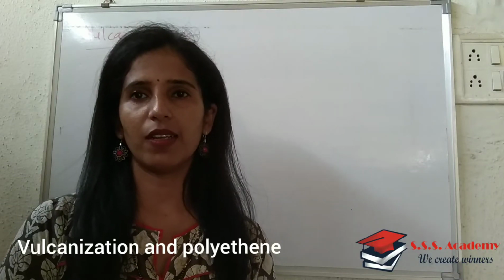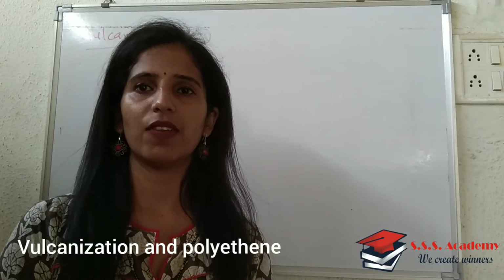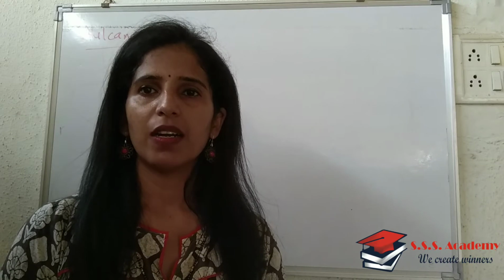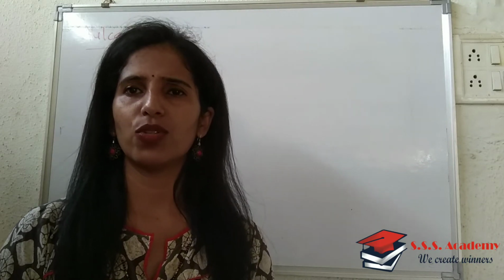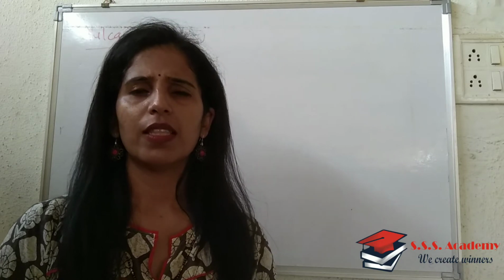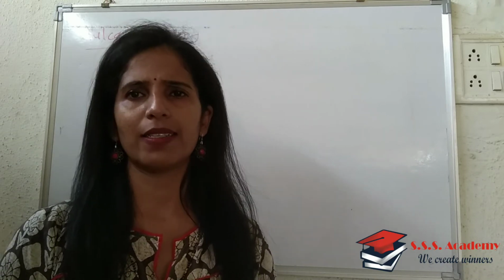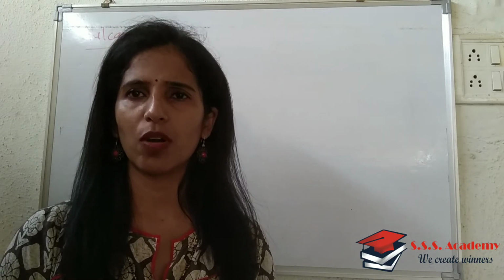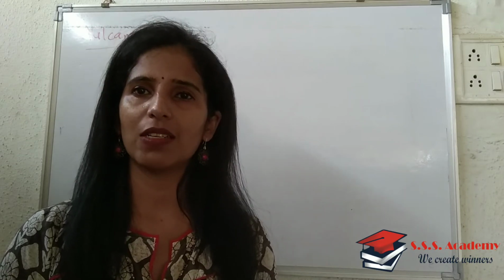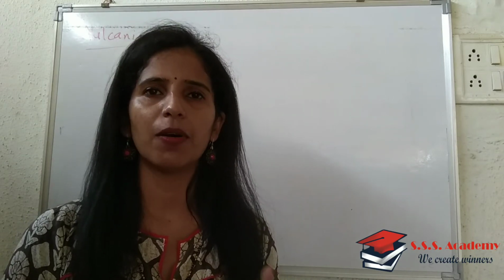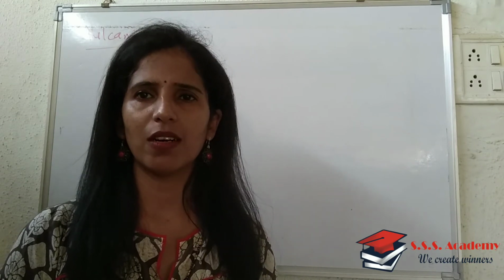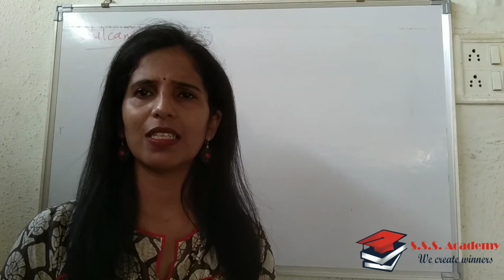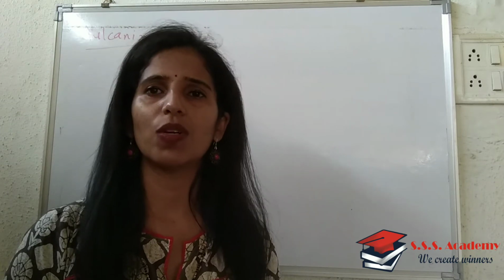Hello everyone. Up to the earlier lectures we have done with classification of polymers. Then we started with some important polymers, and the first polymer taken into consideration was natural rubber. Natural rubber is said to possess many drawbacks. It absorbs moisture, it becomes hard in winter, it becomes soft in summer, and because of these reasons natural rubber is subjected to vulcanization.